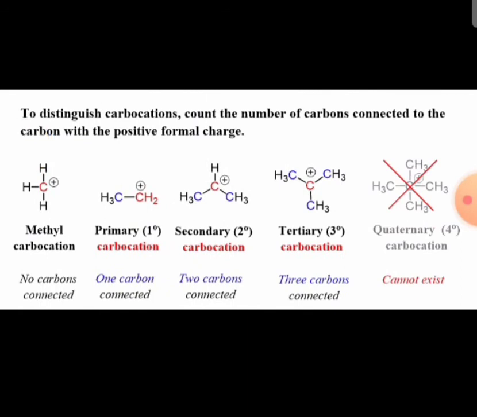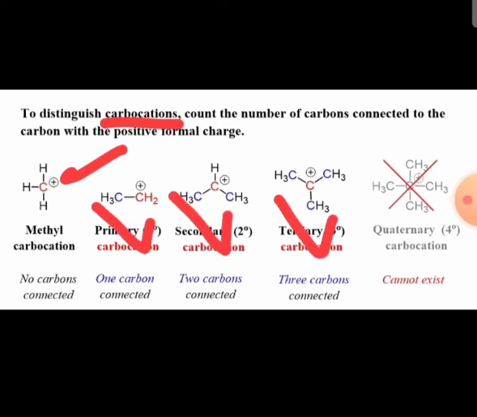Now to distinguish carbocation. Children, carbocation is the species in which you can find a positive charge on the carbon chain. Here also we can categorize the carbocation into primary, secondary and tertiary, and remember there will be no quaternary carbocation.